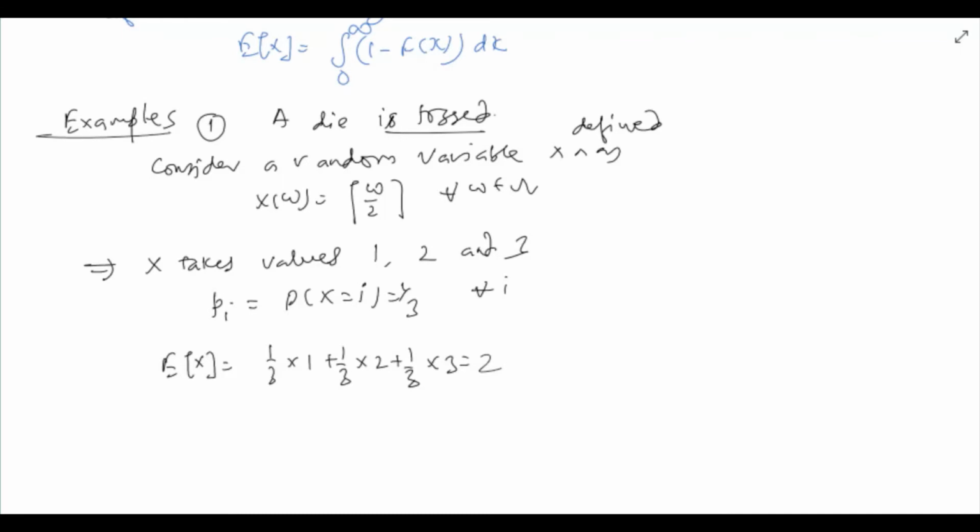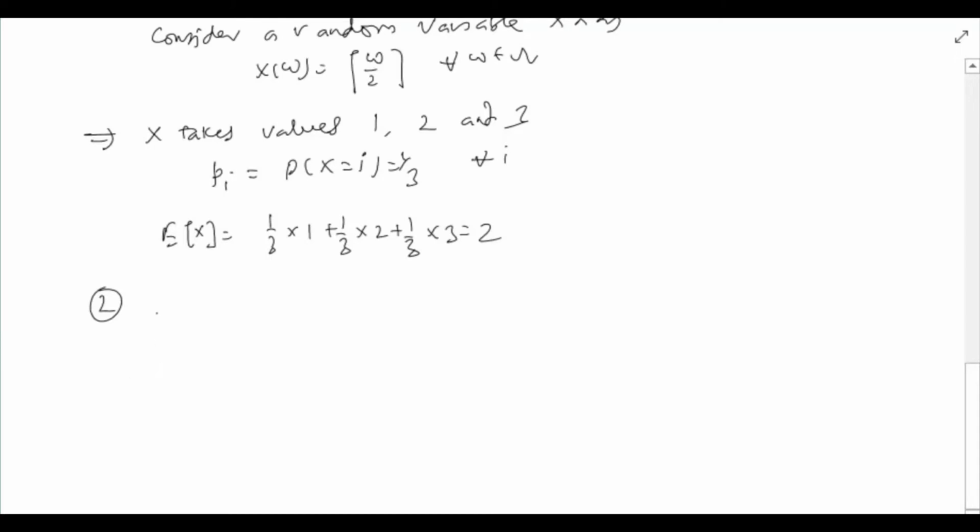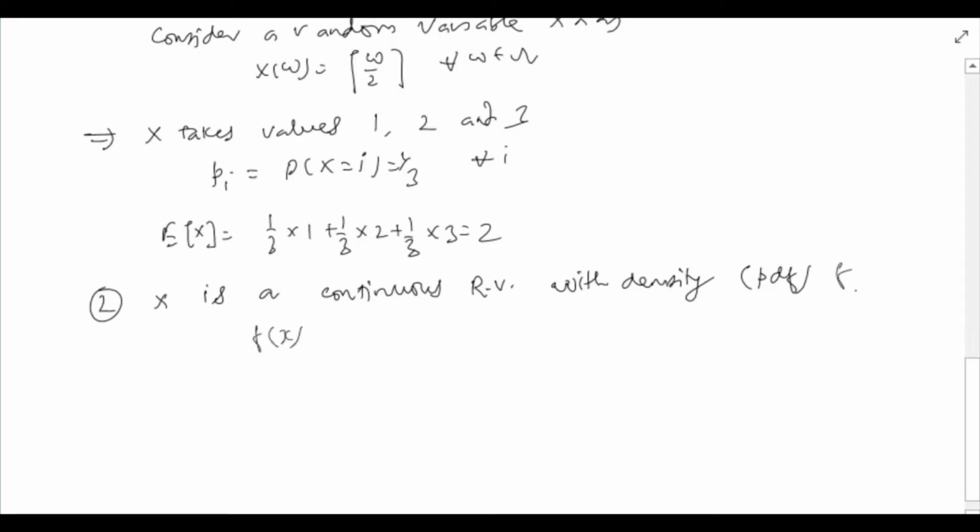Let's consider another example. Now assume that x is a continuous random variable with density, that is probability density function, f given as f(x) equal to e raised to minus x if x is greater than or equal to 0 and 0 otherwise.